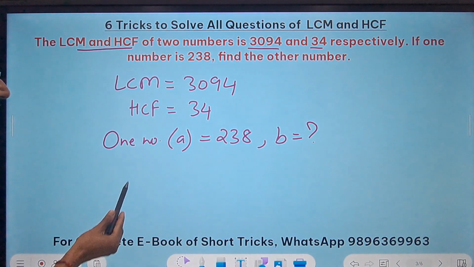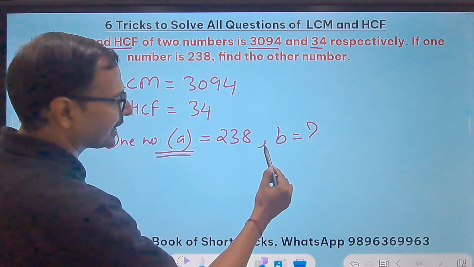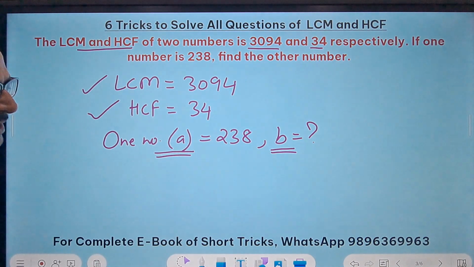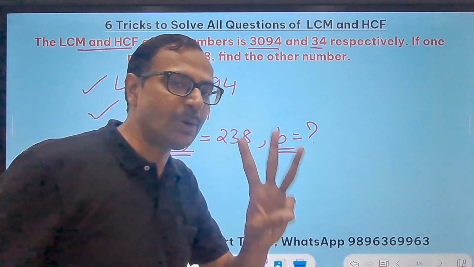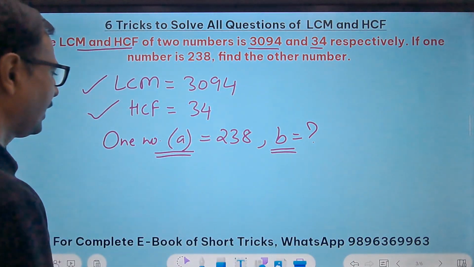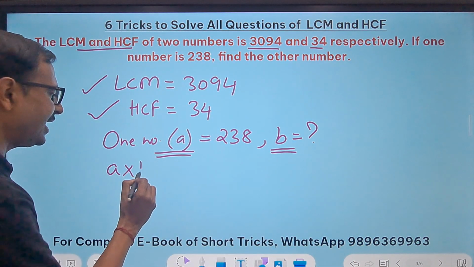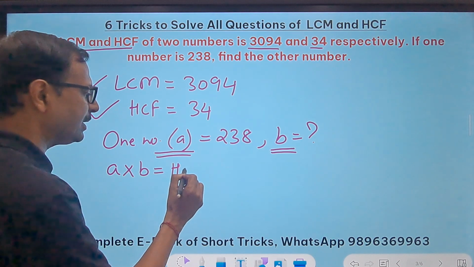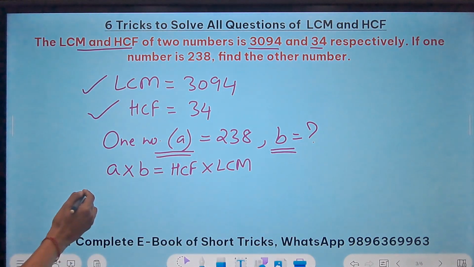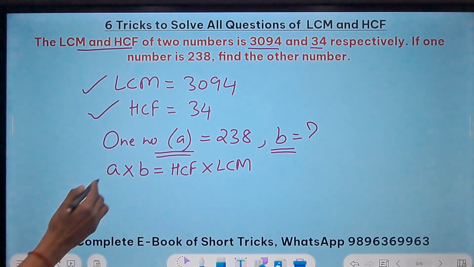So there are four things: the first number A, the second number B, the LCM of those numbers and the HCF of those numbers. Whenever you are given three of those things, you can actually find the fourth thing. How? The product of numbers A and B will always be equal to the product of HCF and LCM of the numbers. This is the important relationship which we have to use.